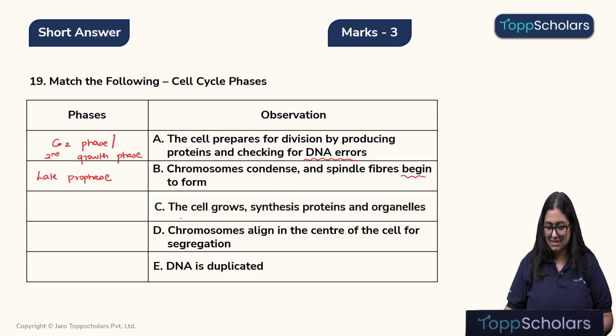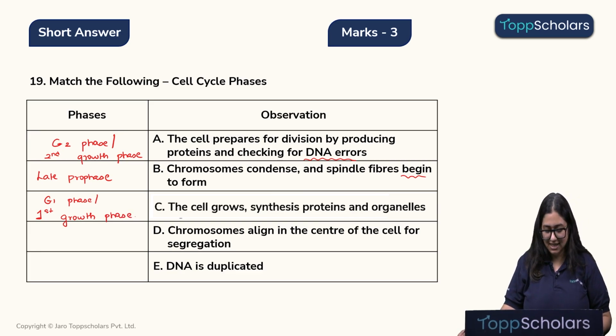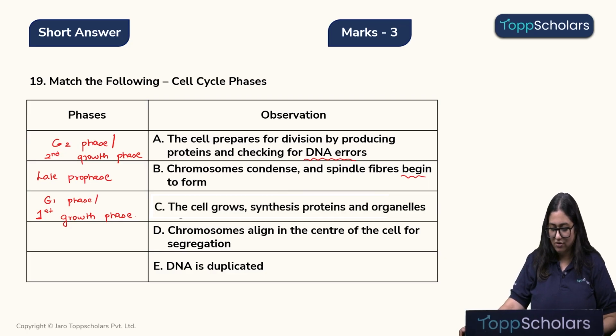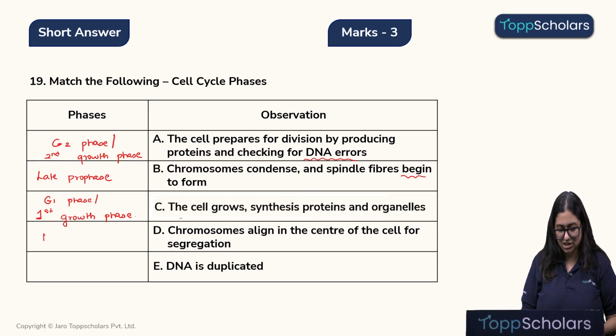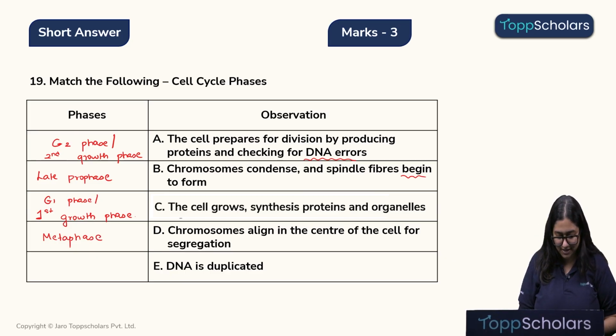Observation C, the cell grows, synthesizes proteins and cell organelles. This is the G1 phase, which is also known as the first growth phase. Alright, coming to observation D, chromosomes align in the center of the cell for segregation. That means segregation is yet to happen. That means we are in the metaphase. And the phase where DNA is duplicated is the S phase, also known as the synthesis phase.